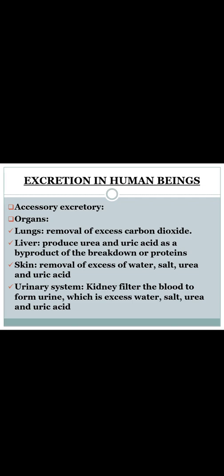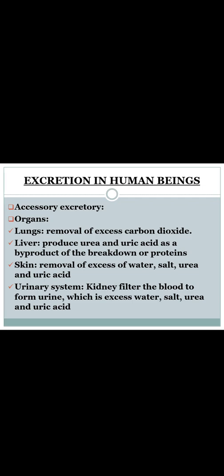Coming to liver, the liver produces urea and uric acid as a byproduct of the breakdown of proteins. When proteins are broken down, uric acid or urea is produced as a byproduct, and this has to be removed, and the liver functions here in the removal of urea and uric acid.